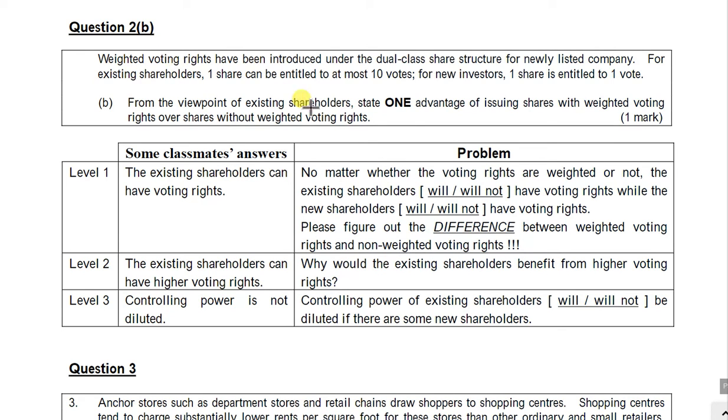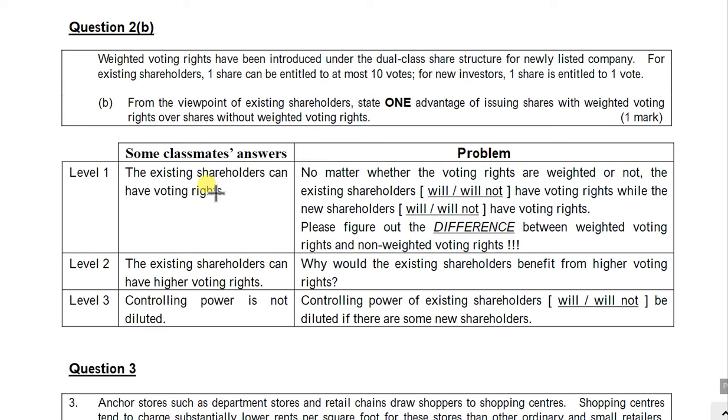And this question 2 is related to this news issue. And actually, what is the advantage of the weighted voting rights to the existing shareholders? And there are many different answers from you guys. So level 1 answer is like this. Some of you suggested that the existing shareholders with the weighted voting rights, they can have the voting rights.